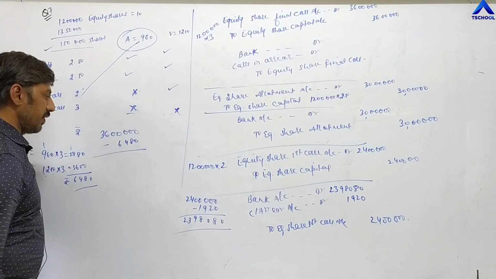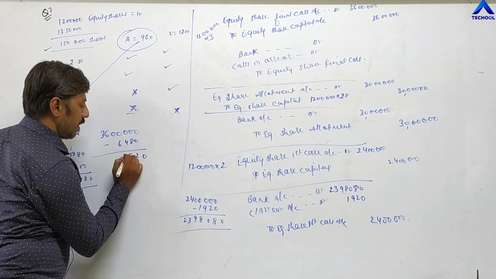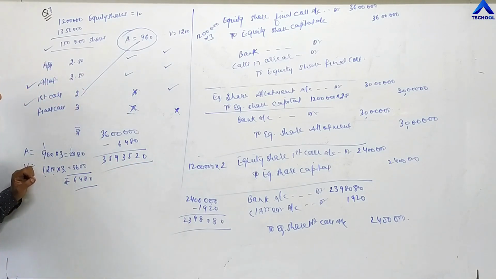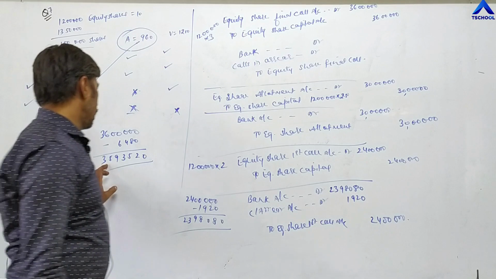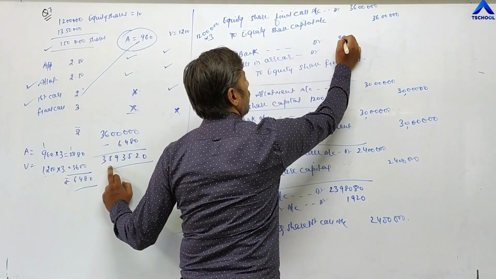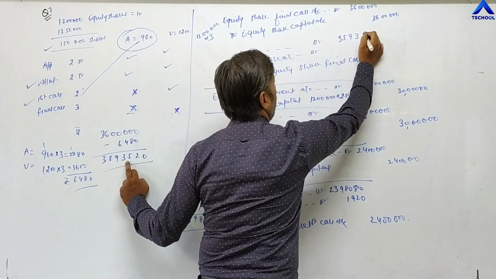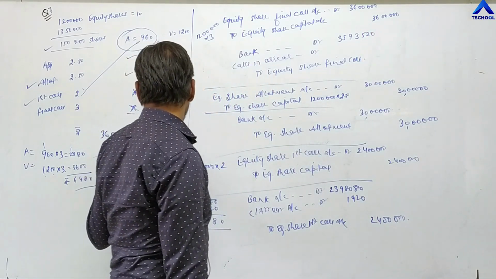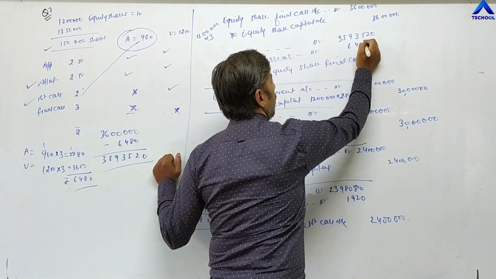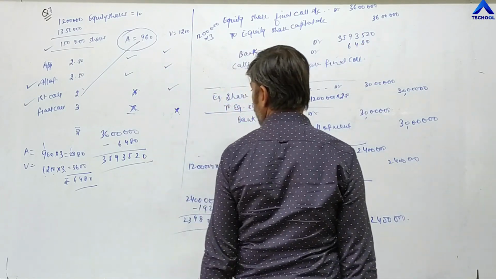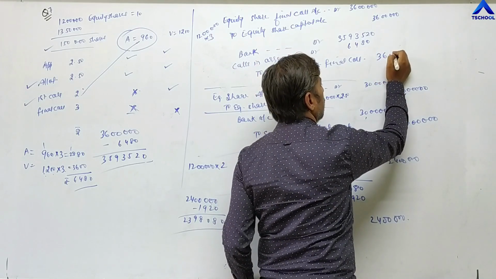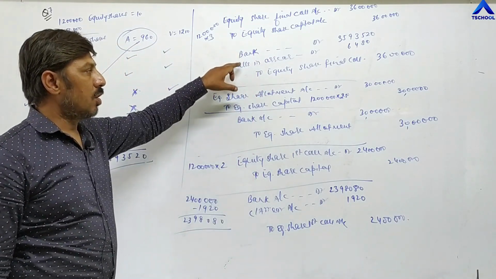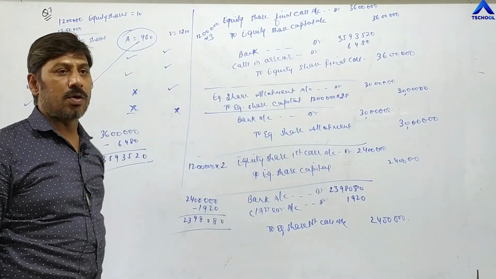Means the company is receiving 35,93,520 at the time of the final call, and not received 6,480, and the total amount becomes 36 lakh. In this way, this question is completed. Bank account debit, calls in arrear account debit, to equity share final call.